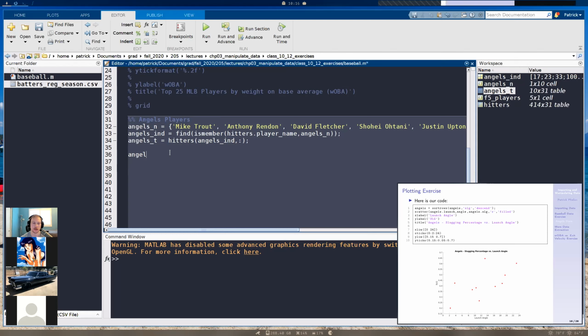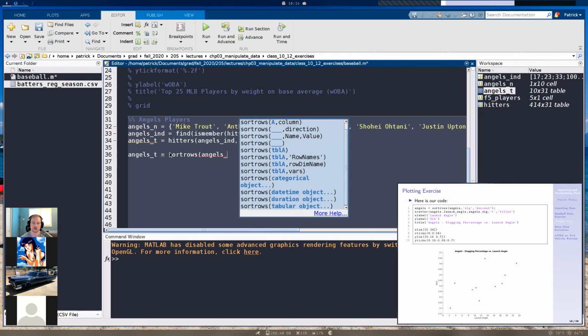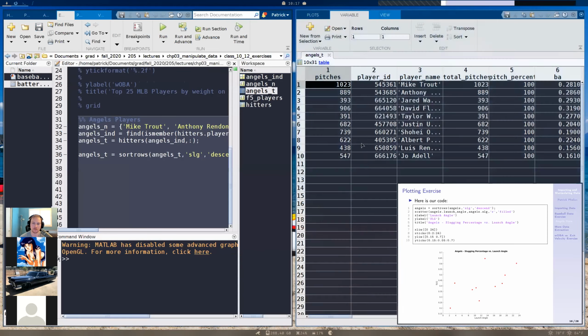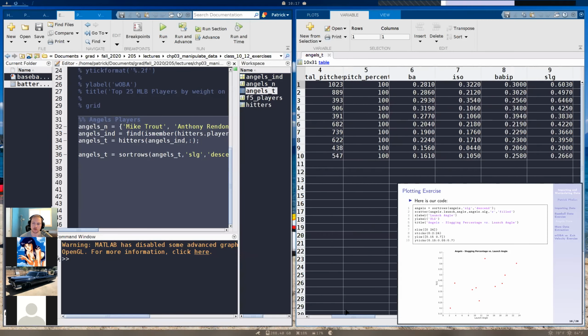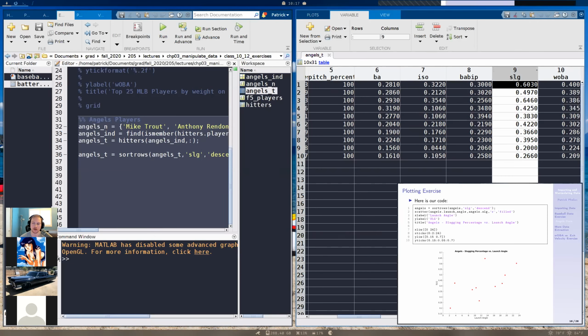So what we'll do is angels_t, because that's our table, equals sortrows, and then angels_t, that's the table we want to sort. We'll put a comma, SLG, and then comma, 'descend'. If we look at our Angels table and scroll through here, we see column 9. That variable name here is SLG, or slugging percentage.